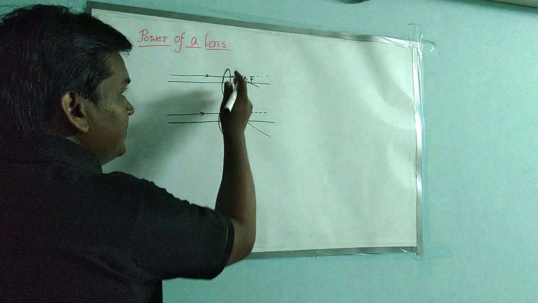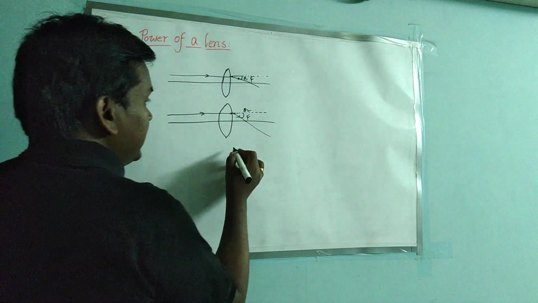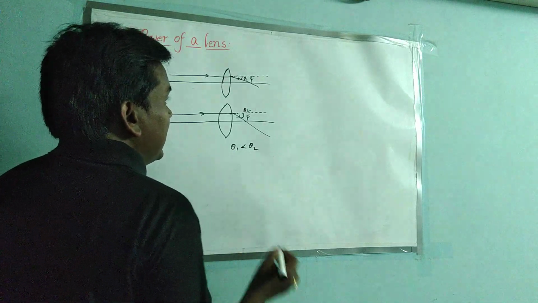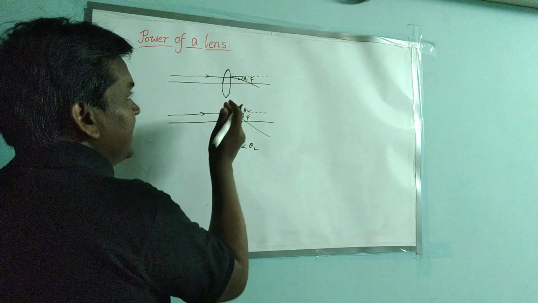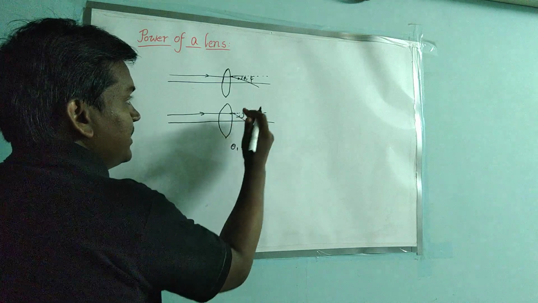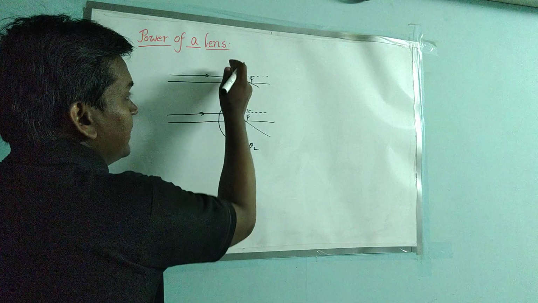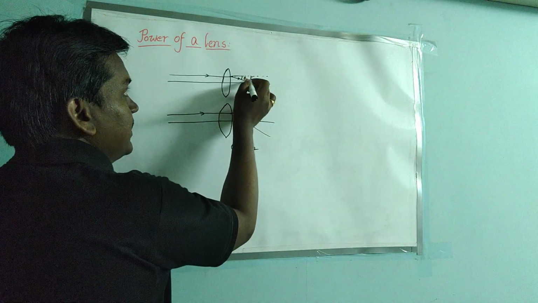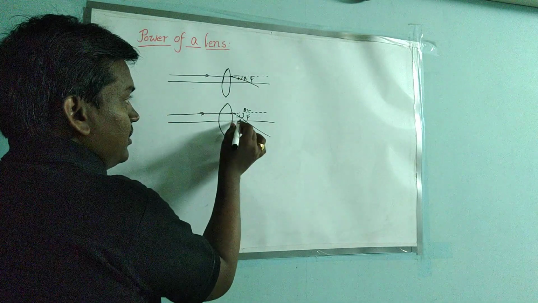If you compare both angles, theta 1 and theta 2, easily we can say that theta 1 is less than theta 2. The angle theta 2 is more. The reason is that it depends upon the lens. Here, for this lens, the light ray is bending more compared to this lens. In this lens also the light ray is bending, but very little. The angle is very small here, and here the angle is much larger.